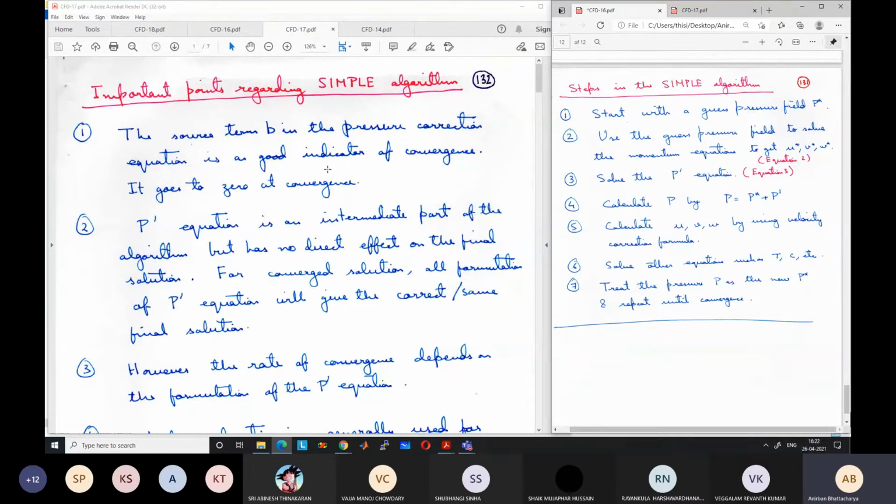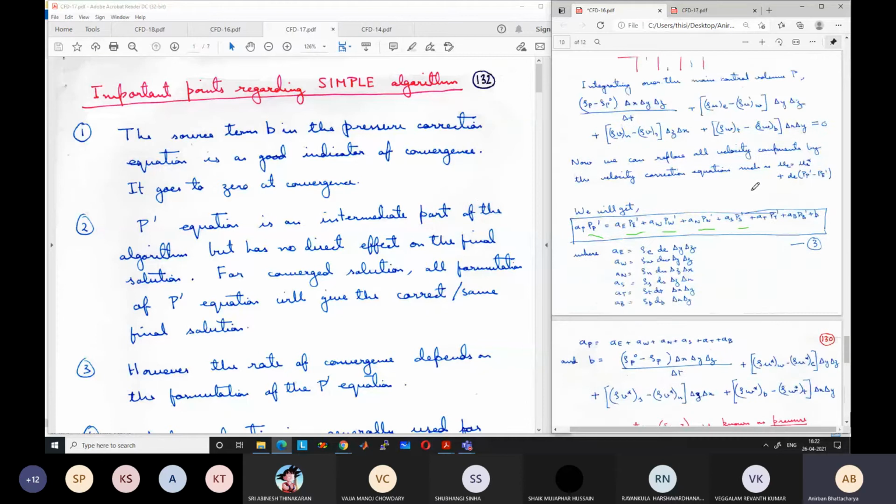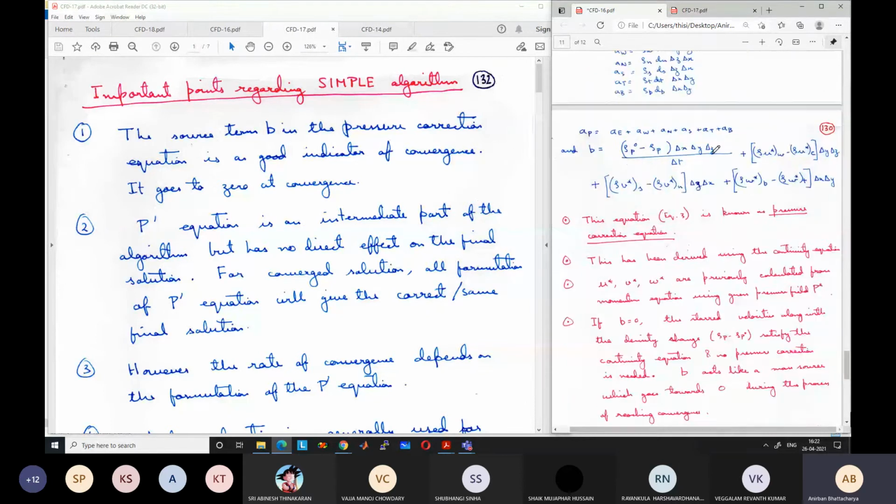If the source term is 0, it means that the star values satisfy the continuity equation. If the star values satisfy the continuity equation, it means that the star values are the correct velocity values. So that's why it is a good indicator of convergence. Although we don't use this to measure convergence, it can also be a good indicator of convergence.